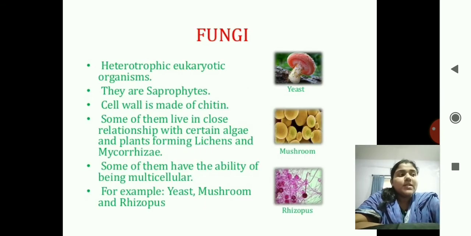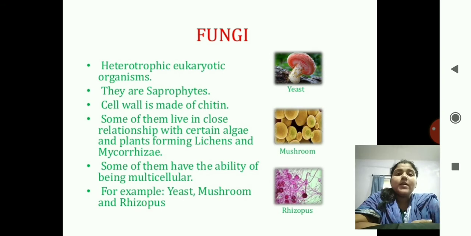Next kingdom, you can see, is Fungi. Fungi is the plural of fungus, and this is a Latin word, and the Latin meaning of the word fungus is mushroom. Fungi are heterotrophic eukaryotic organisms. Heterotrophic, that is, they depend on others for food.